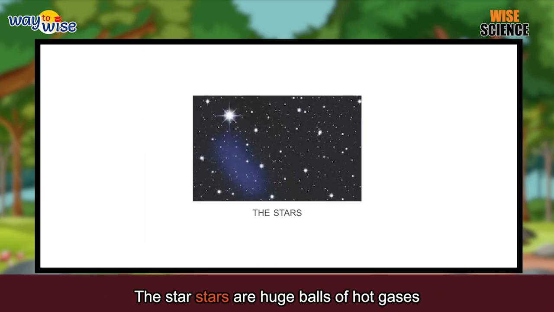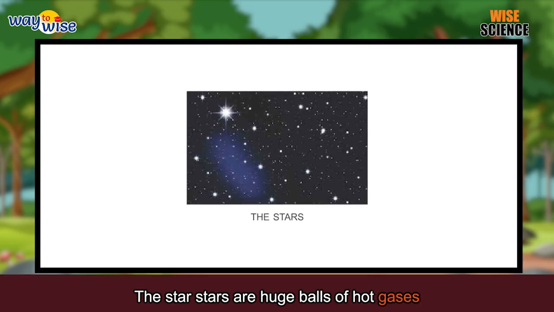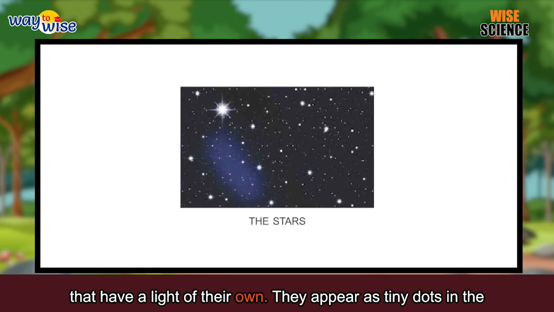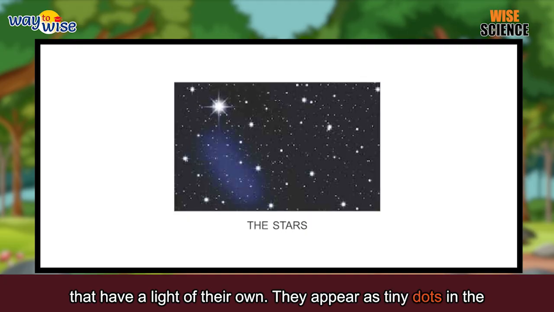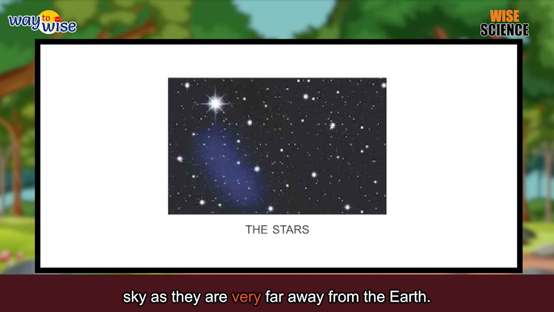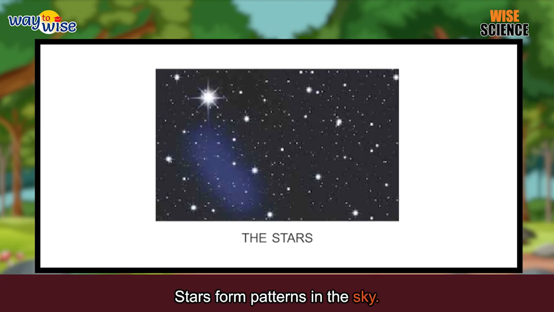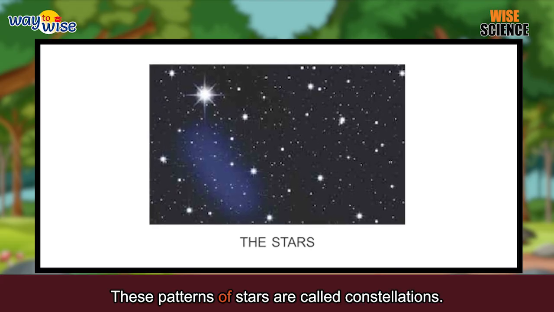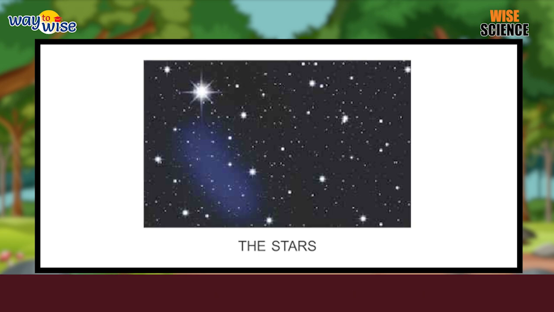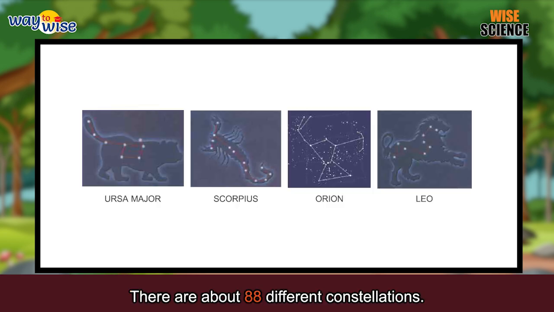The stars are huge balls of hot gases that have a light of their own. They appear as tiny dots in the sky as they are very far away from the Earth. Stars form patterns in the sky. These patterns of stars are called constellations. There are about 88 different constellations. Some of the constellations have been shown here.